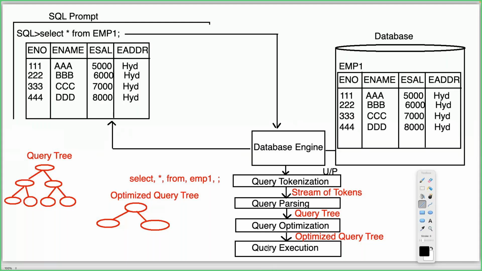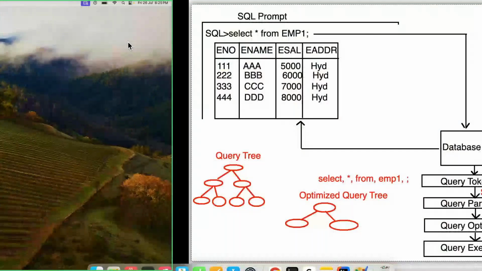After that, what is the purpose of the query execution phase? The query execution phase will take that optimized query as an input and it will execute the query by having an interpreter internally. By executing that query, the database operation is really performed. When the database operation is performed, the retrieved data, here we are executing a select SQL query, will be fetched and given back to the SQL prompt. That's it. These are the operations we are performing. Now let me go for the content here.